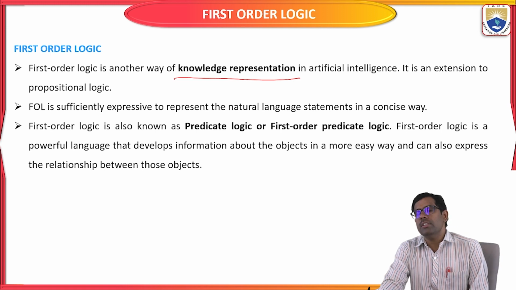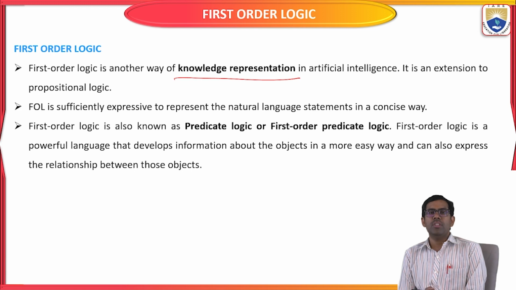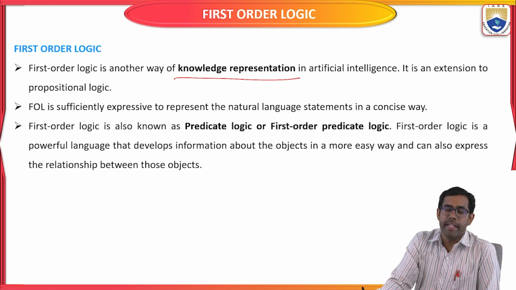Already I said that PL, that is propositional logic, also represents something about a particular statement, whether the given statement is true or false. But it is not sufficient to represent whether the given statement is true or false using propositional logic. Here we need some additional, more expressive logic like first order logic to represent whether the given statement is true or false, based on its objects, functions, and predicates.